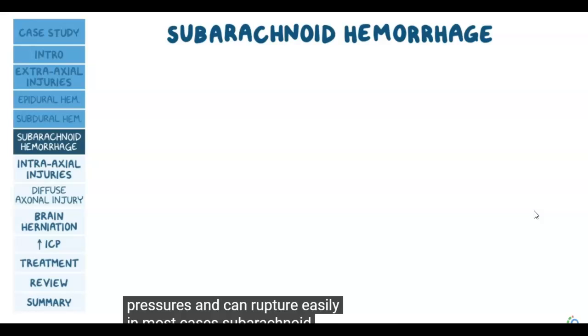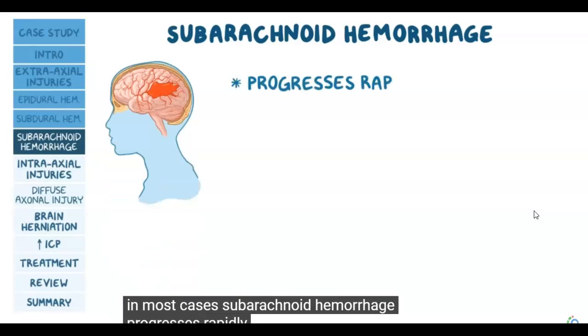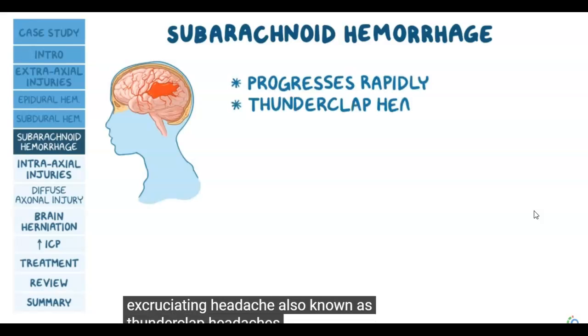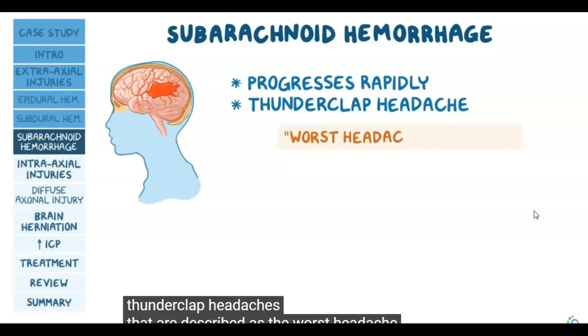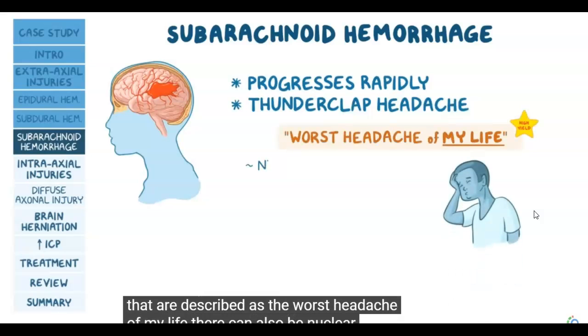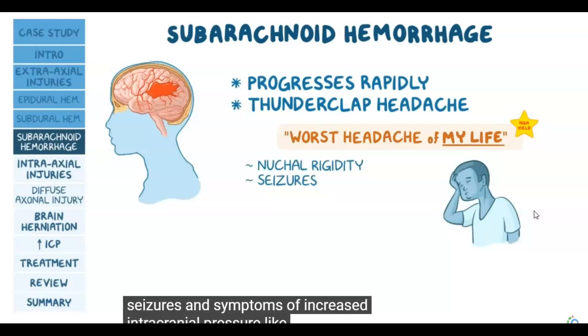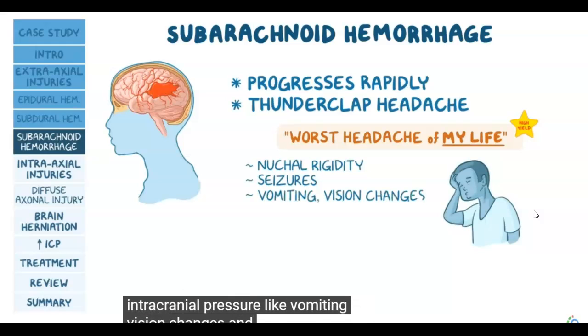In most cases, subarachnoid hemorrhage progresses rapidly due to arterial bleeding, and individuals complain of an excruciating headache, also known as thunderclap headaches, that are described as the worst headache of my life. There can also be nuchal rigidity, seizures, and symptoms of increased intracranial pressure like vomiting, vision changes, and confusion.